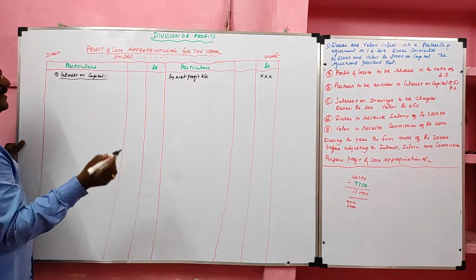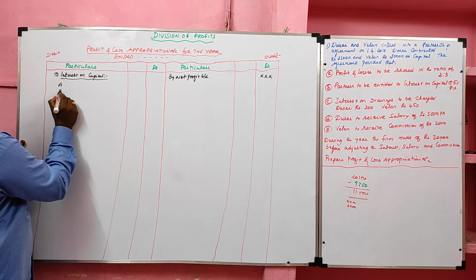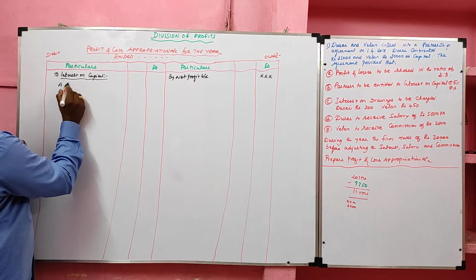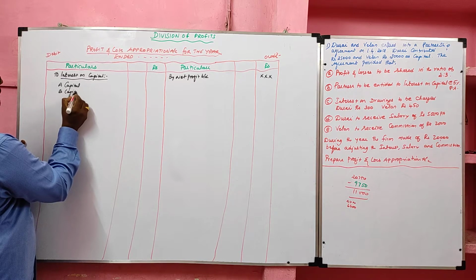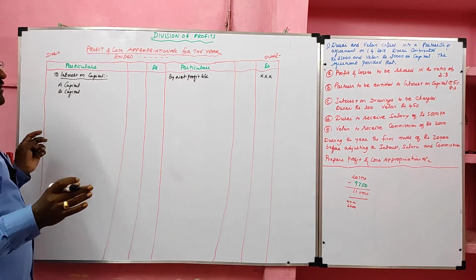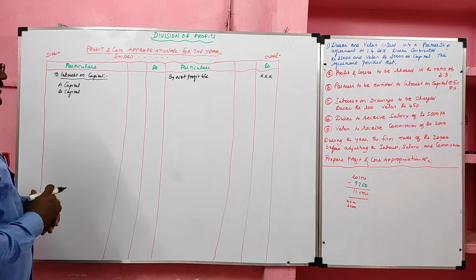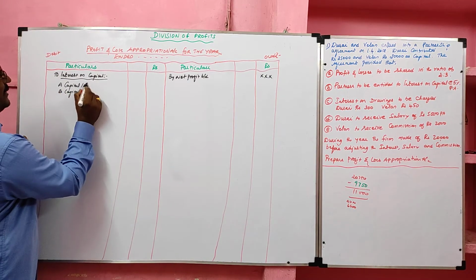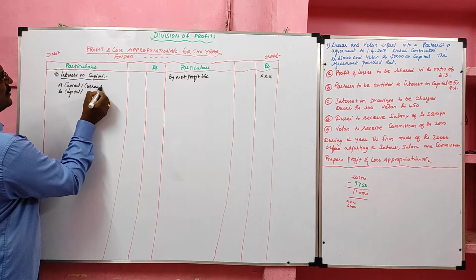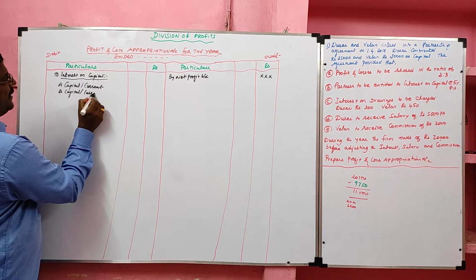For example, take A and B are partners. So interest on capital, A capital, B capital, when capitals are maintained under fluctuating capital method. If they are maintained under fixed capital method, instead of capital, we should write A current account, B current account.